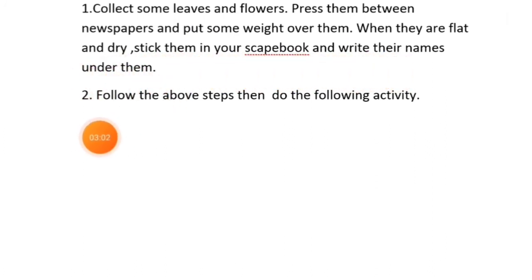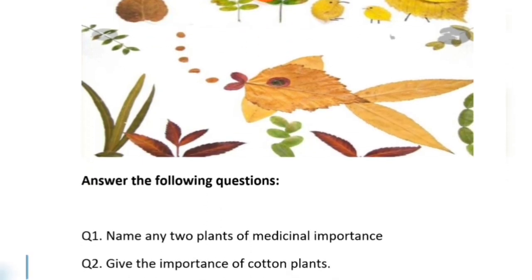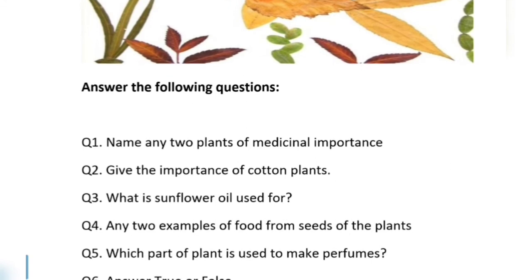Now another activity: follow the above steps, then do the following activity. With the dry leaves you can make different types of shapes by pasting them. Here is an owl. This is a picture of a rat, a bird, and this one is the rabbit. So you can make different types of animals by pasting dry leaves.